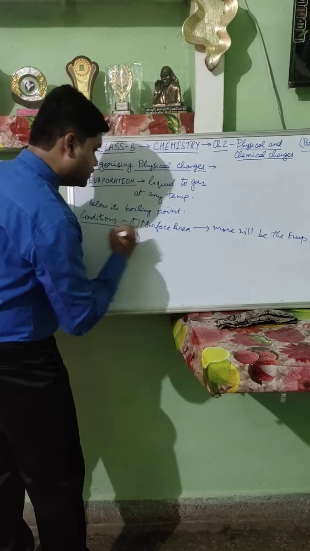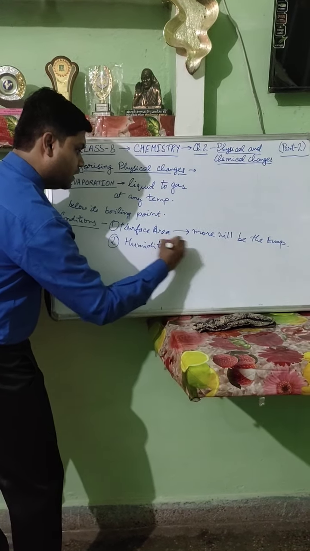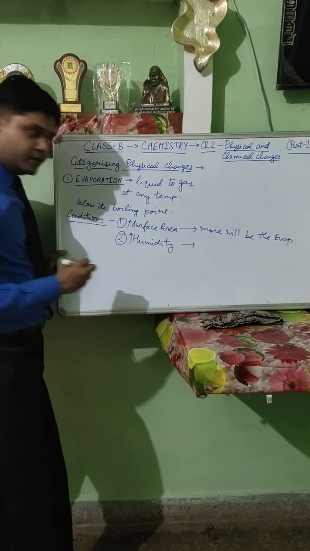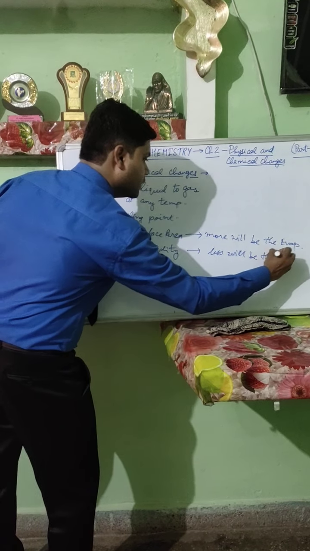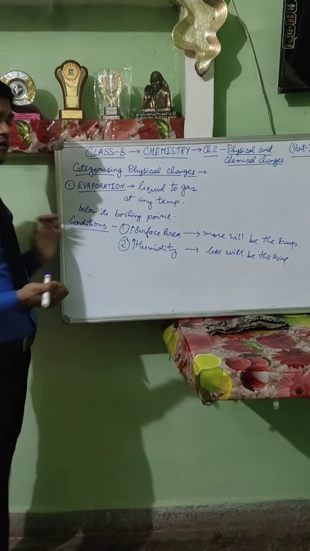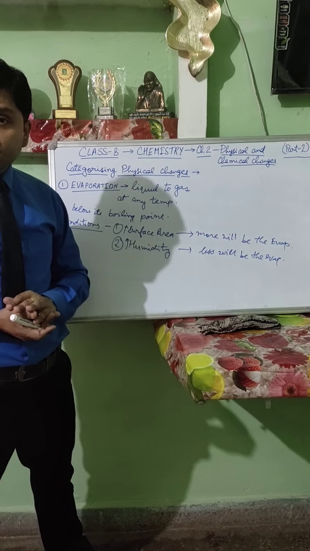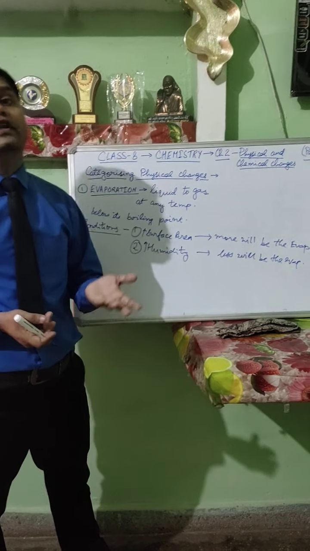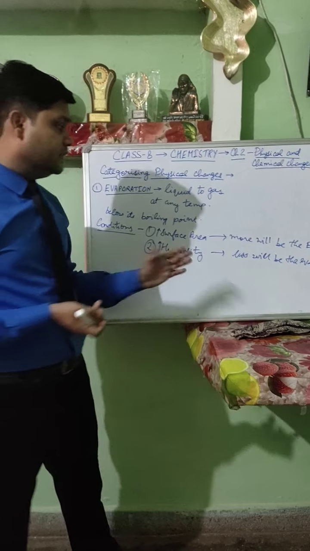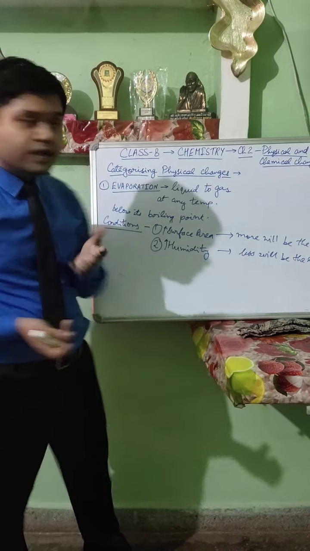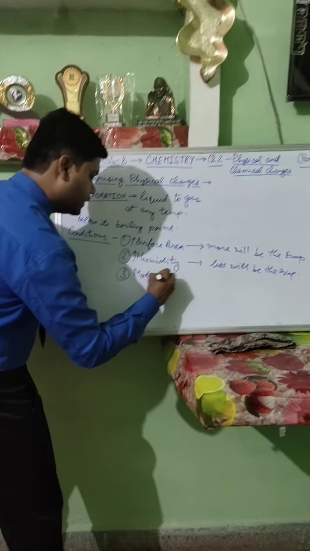The second condition on which evaporation depends is humidity. The greater the humidity, the less the evaporation. Humidity and moisture are the same thing. Humidity occurs mostly in rainy seasons. When there is more humidity, it means water is present in more amount in the atmosphere. And when water is already present, then definitely evaporation will be less. Third point is motion of air.